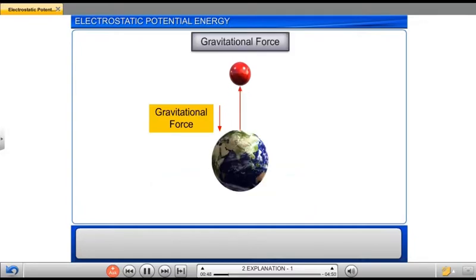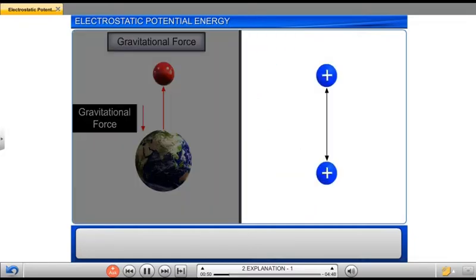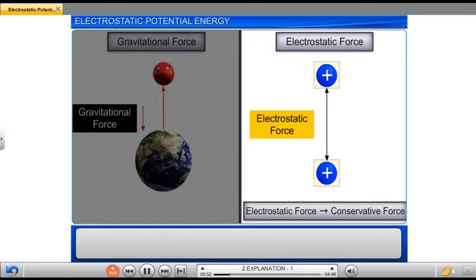Like gravitational force, the electrostatic force between two charges at rest, expressed by Coulomb's law, is also a conservative force.